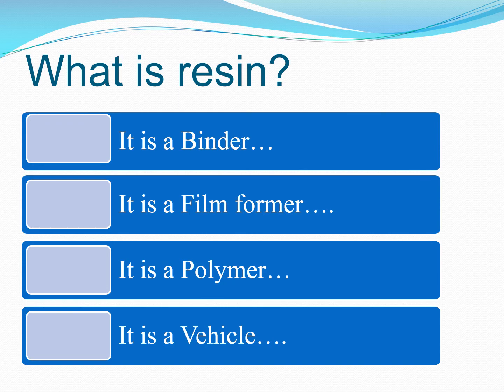It is also called a vehicle because that particular resin is responsible for making the entire coating flow. That's why it is called a vehicle. So this is the meaning of all the terms, that is binder, film former, polymer or vehicle.